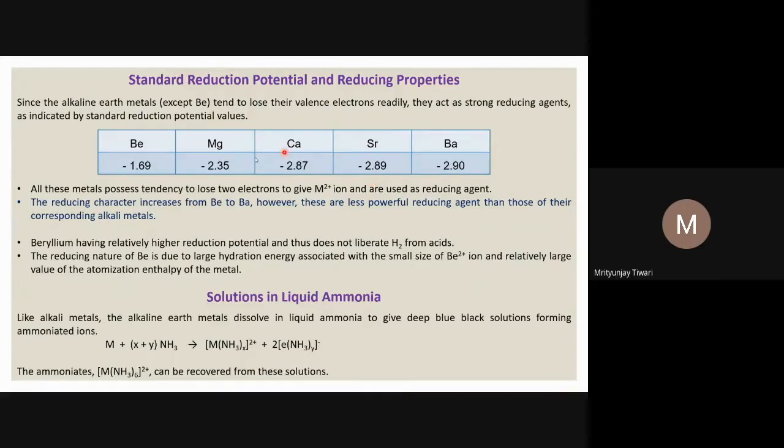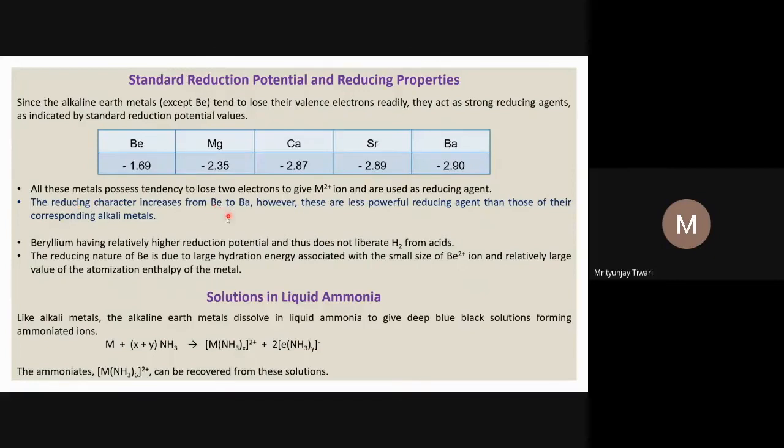You can see the standard reduction potential is decreasing. A standard reduction potential decreasing means, as I explained earlier, and I am going to explain it further, that these metals' tendency to get reduced is decreasing. So their tendency to reduce others, or to be oxidized themselves, will be increasing with the decrease in the reduction potential. So their oxidation potential will be increasing. Reduction potential is decreasing, so oxidation potential will be increasing.